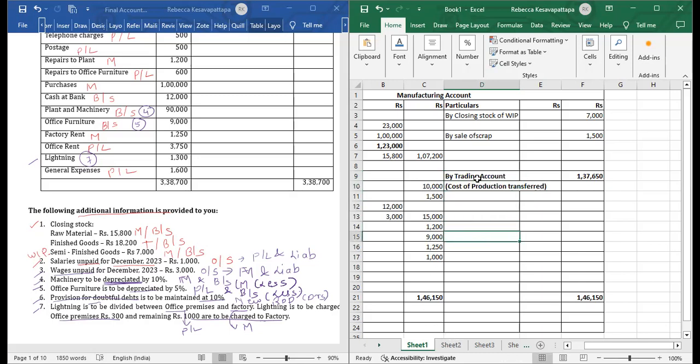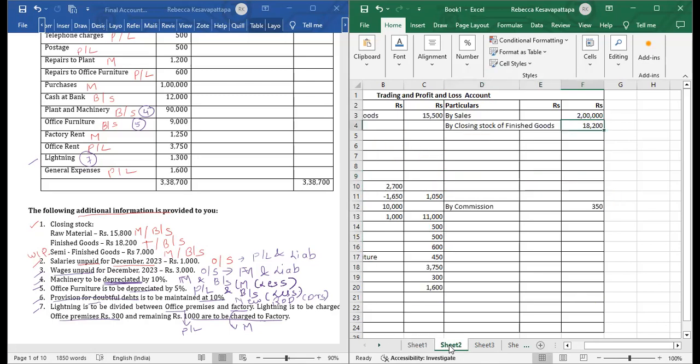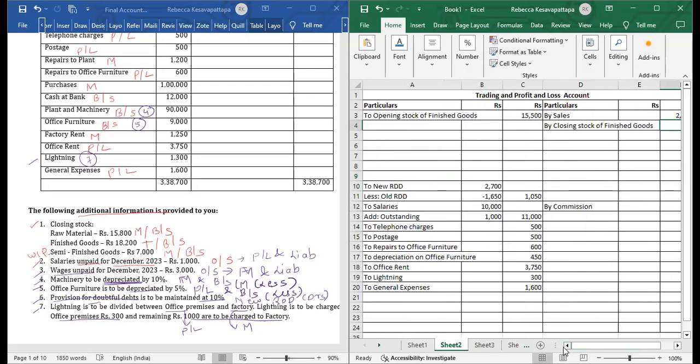Now this thing we will carry to the trading account. This was on the credit side. We will write this on the debit side now. We will write below opening stock of finished goods, to manufacturing account. That amount has to be put here. To manufacturing account.